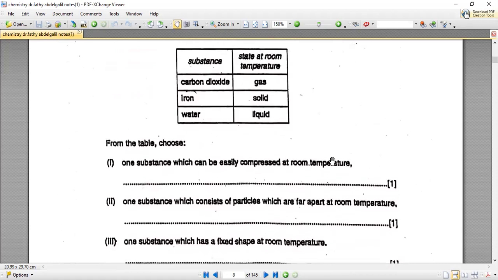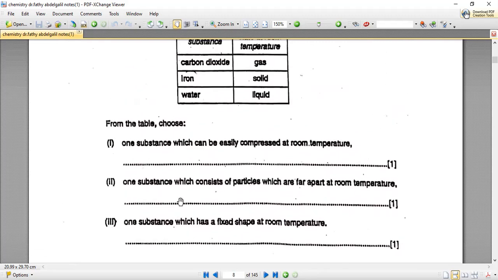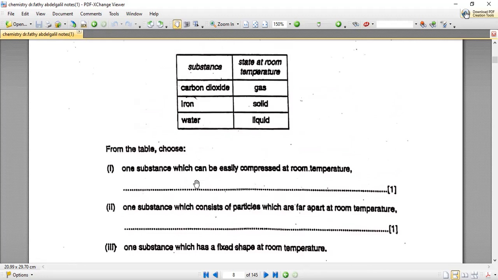One substance which consists of particles which are far apart at room temperature. Far apart, yes, the mister told us last time that particles are far apart because they have too much energy and low attraction forces. Yes, this is the gaseous state. So it is also carbon dioxide. One substance which has a fixed shape at room temperature. Fixed shape is only solid, which is iron.